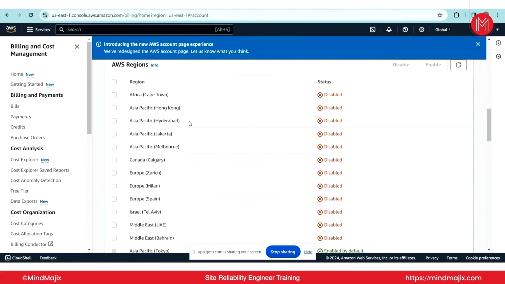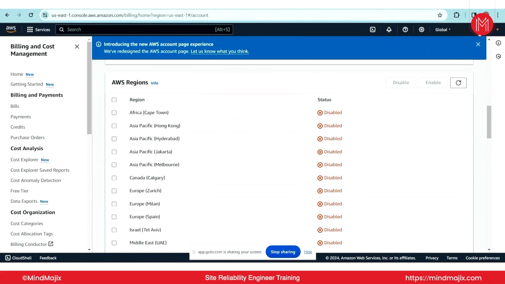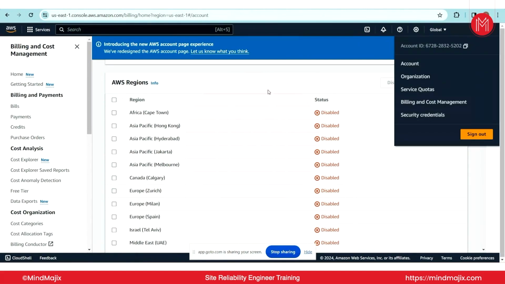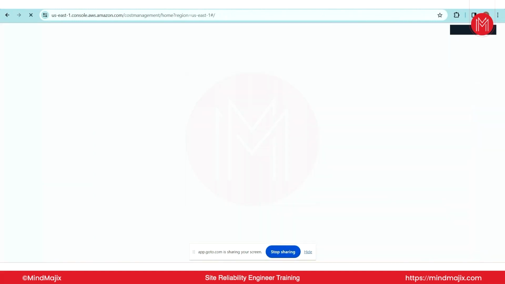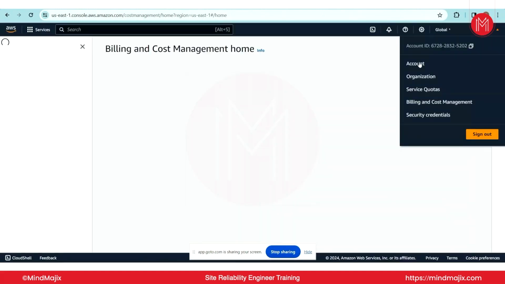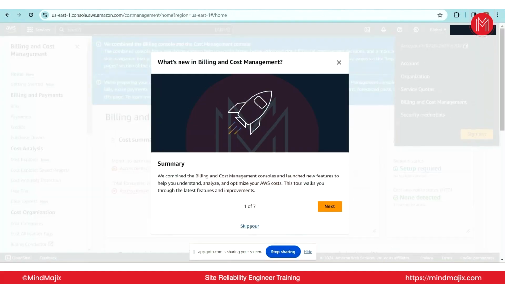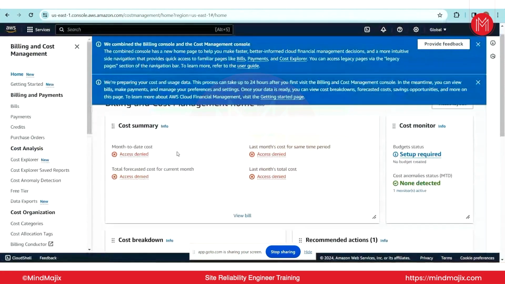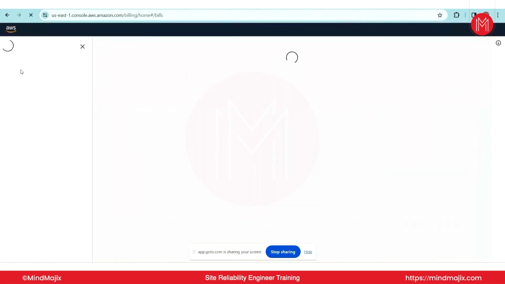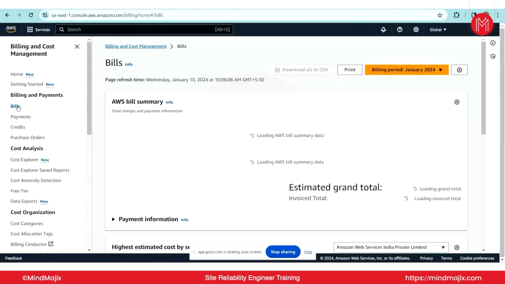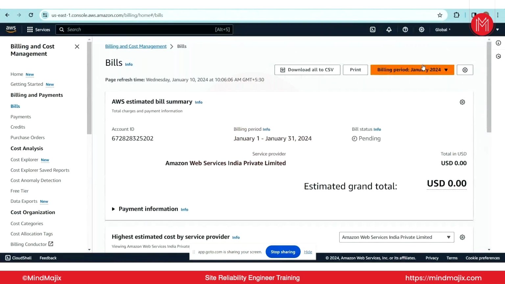If you want to see your bill, we already discussed that AWS is a pay-as-you-go model. It will only charge you for the amount you use. So if you want to track your billing and cost management, you can click on billing and cost management, which is under your user profile. Here you can click on Bills. In the left navigation bar you will see an option called Bills, and you will be able to find the billing period. You can also change the billing period from the upper bar.